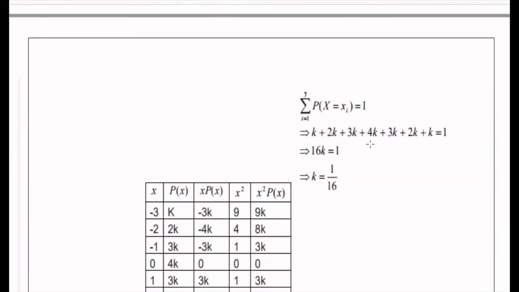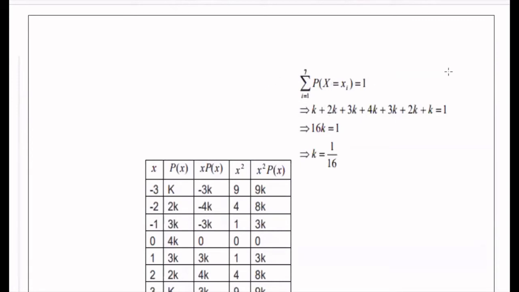The sum of the p of x values, whatever the values are there in the p of x, add it and equal to 1. If I add everything, we'll get 16k. Therefore, k is equal to 1 by 16. Once we got the k value, we need to find out the mean and the variance as well as the standard deviation.